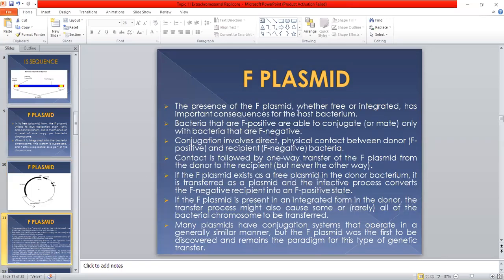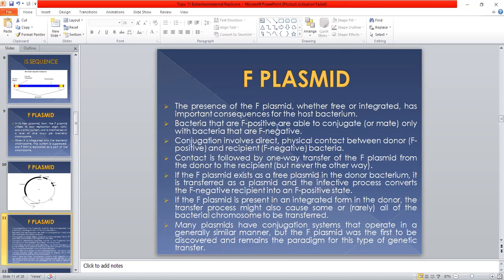The presence of the F plasmid, whether in the free form or the integrated form, has important consequences for the host bacteria. Bacteria can be classified as F positive if they contain the F plasmid, and F negative if they do not have a copy of the F plasmid.